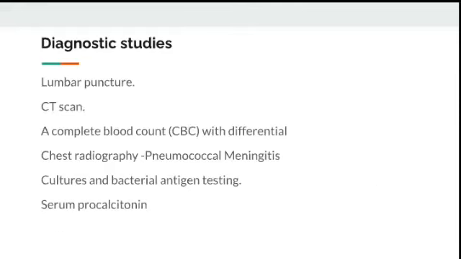Diagnostic studies: LP, that is lumbar puncture, plays a very vital role. They will take the cerebrospinal fluid and send it for analysis to confirm the existence of microbes. CT scan can be done to identify any other problem with the brain or to rule out meningitis. A complete blood count with differential shows the infections, and chest radiography if the patient has pneumococcal meningitis, and culture and bacterial antigen testing should be done appropriately. Serum procalcitonin shows the inflammatory reaction in the body.